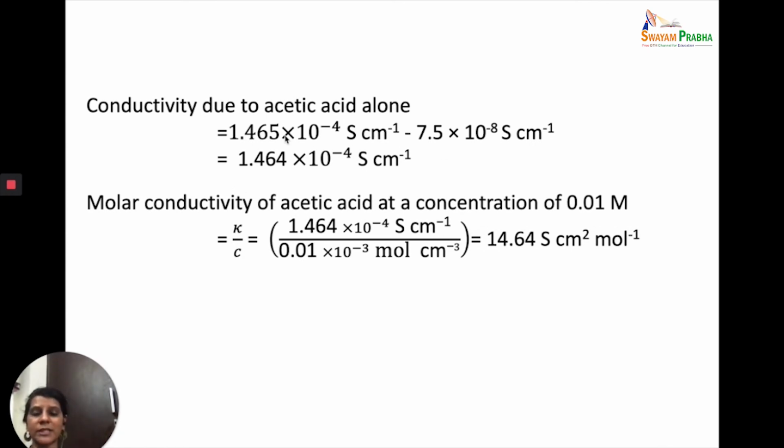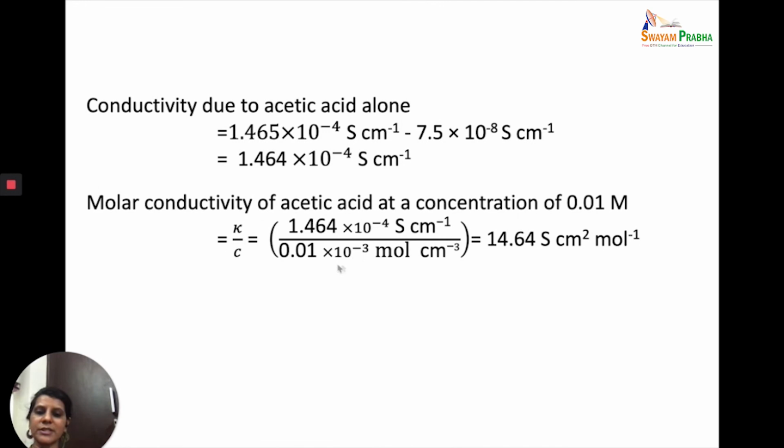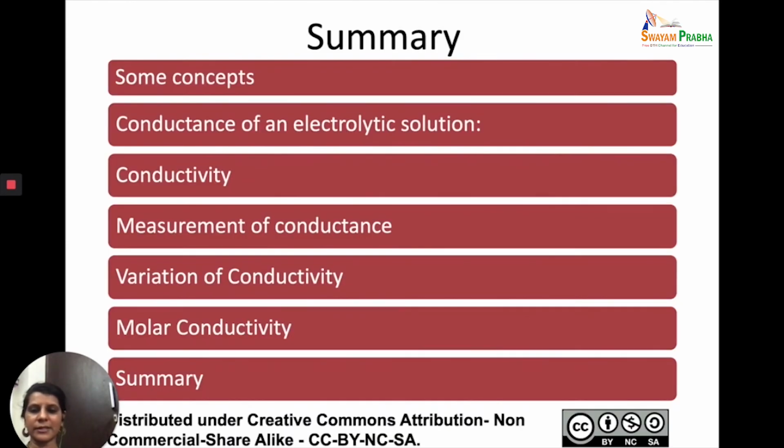So we got the value. Now what is the molar conductivity of acetic acid? We know that lambda is equal to kappa by C. Here kappa is given, the units are Siemens centimeter inverse. The concentration is given as 0.01 molar. So we just multiply by 1000 on the top, or we just take this value and convert the concentration into moles per centimeter cube, and we will get the value of our lambda m. The units will be Siemens centimeter square mole inverse. So this is the way that we work with conductivity and conductance numericals. Very simple. Try them at home using problems which are given in the textbooks.